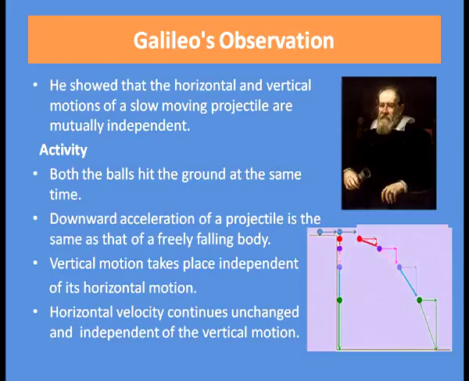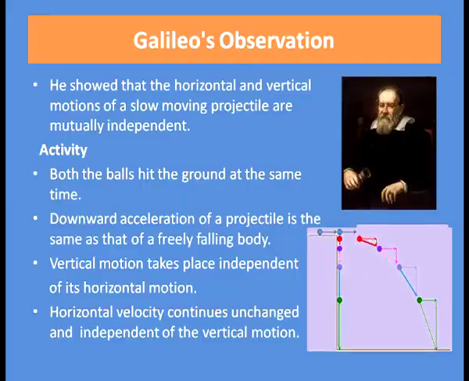So, the downward acceleration of a projectile is the same as that of a freely falling body. You are throwing one ball horizontally and another ball is dropped vertically downward. So, both the balls have the same downward acceleration. Another thing is that the vertical motion takes place independent of its horizontal motion.